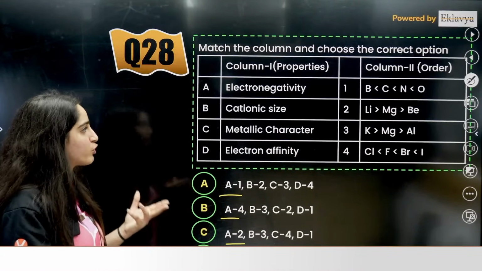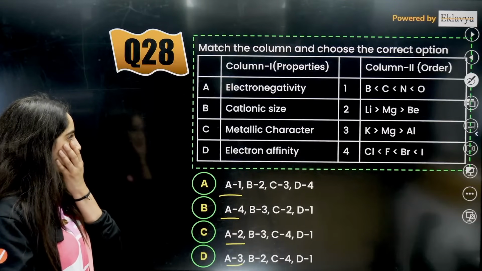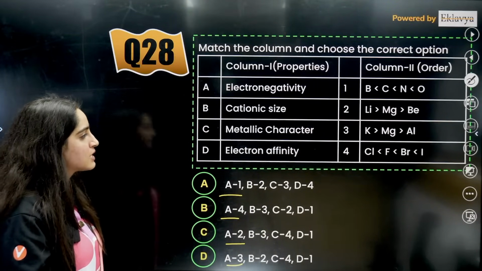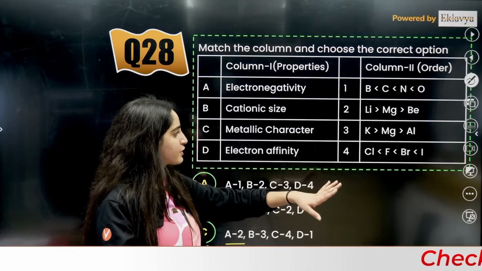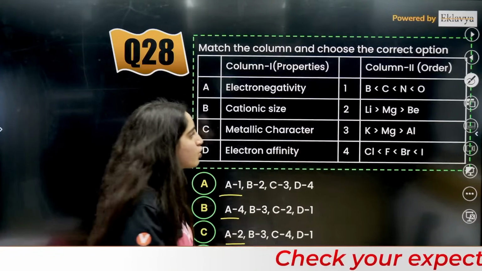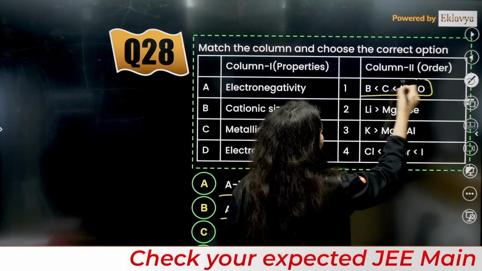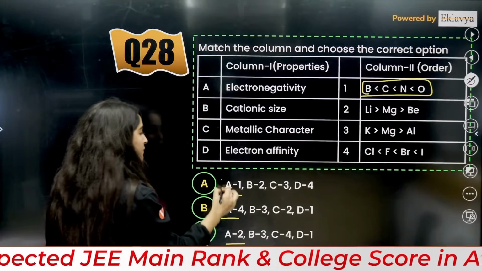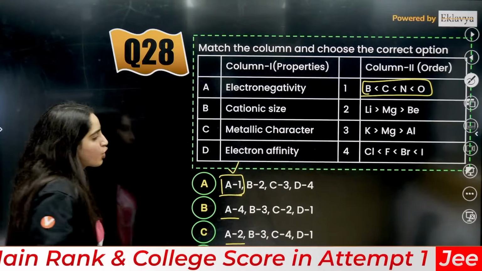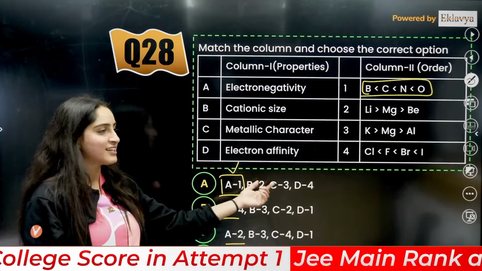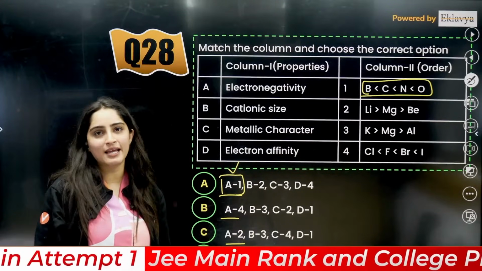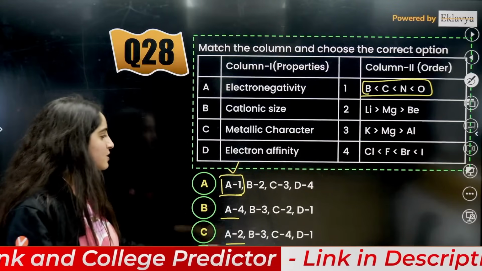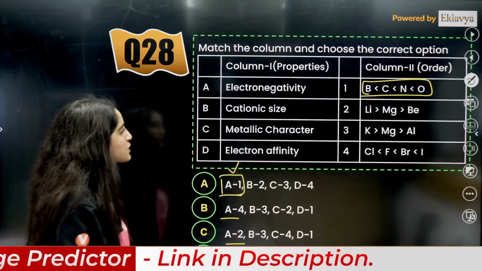Electronegativity, if you talk about it, I can see only 1 is correct. Here it is not correct, here also, here also. Oxygen is maximum, then nitrogen, then carbon, then bromine. So for electronegativity, A is the correct one. That means A is 1. B is definitely then 2, because in no other option can I see A as 1. So easily you can answer this. A is the correct answer. But even then we will see other factors as well.